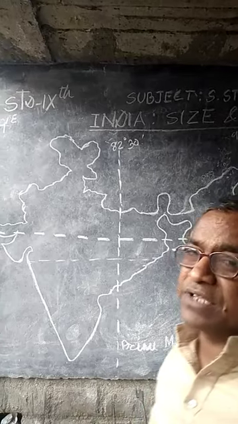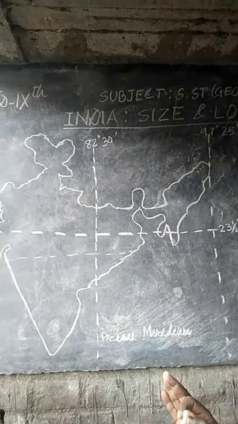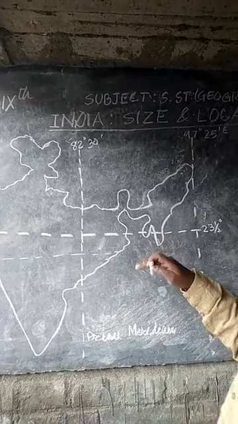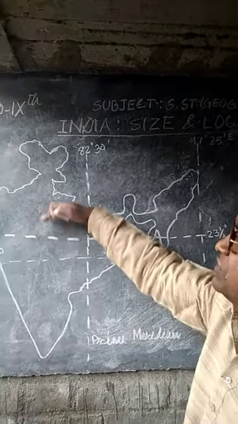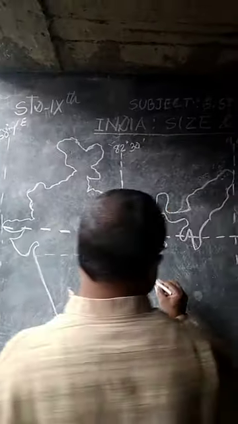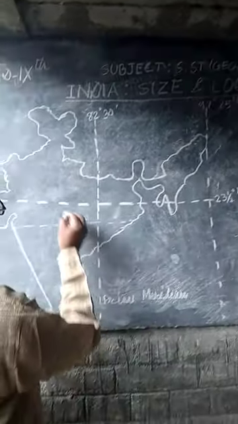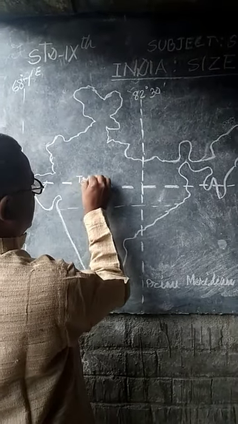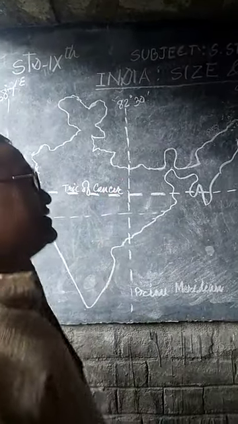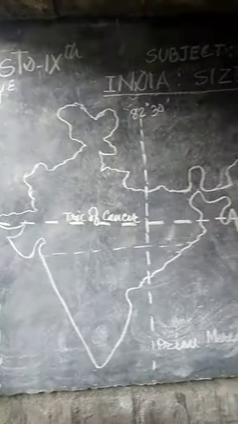The Tropic of Cancer divided our country into two approximately equal halves, not exactly equal, but it divides our India into two equal halves. This is the northern India and this is the southern India. So this is the 23.5 degree north latitude, and it is considered as Tropic of Cancer, which divides our India into two equal halves.